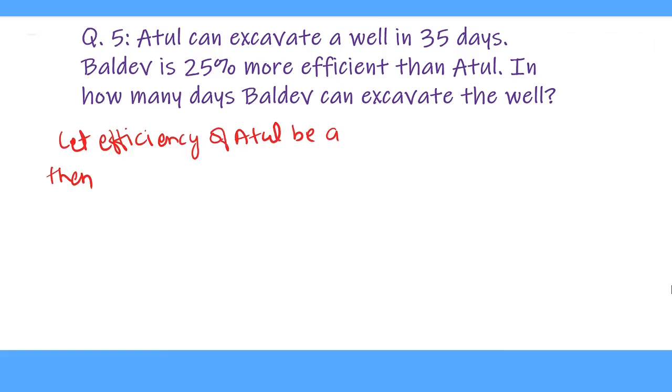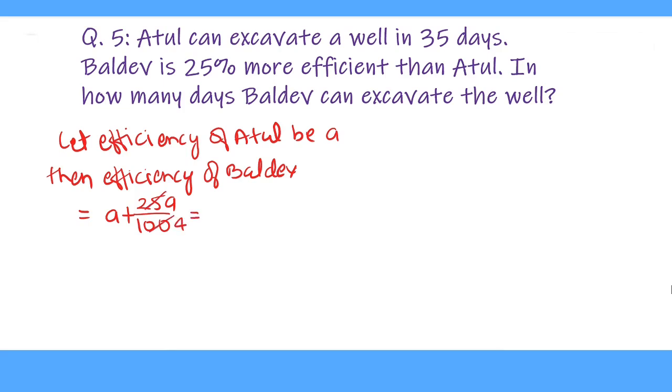Let the efficiency of Atul be A, then the efficiency of Baldev is A plus 25A upon 100, as Baldev is 25% more efficient than Atul. So we add A plus 25A upon 100, and 25 cancels 100 for 4 times. So on solving, A plus A upon 4, we get 5A upon 4.